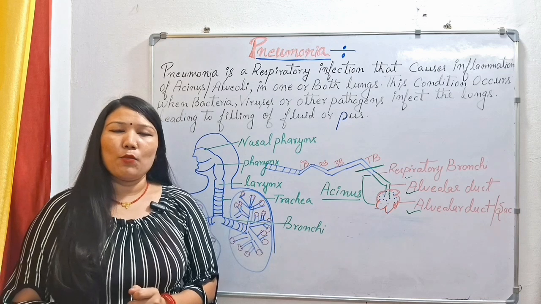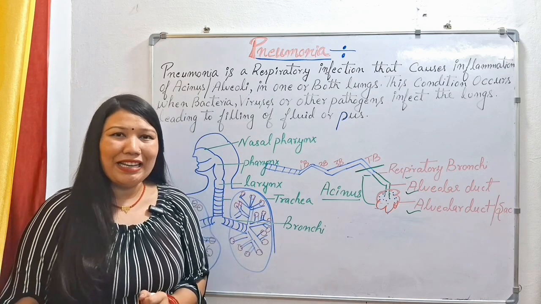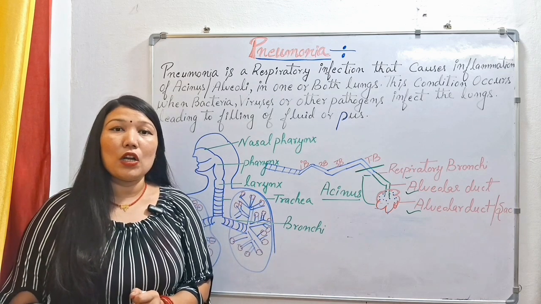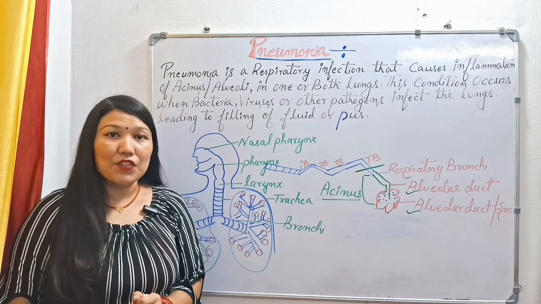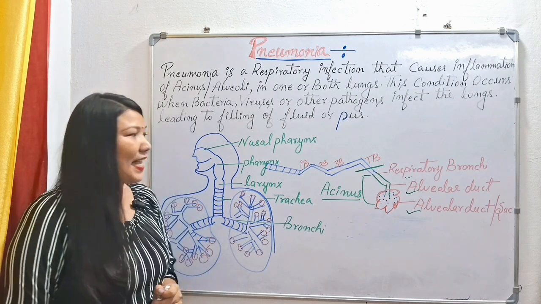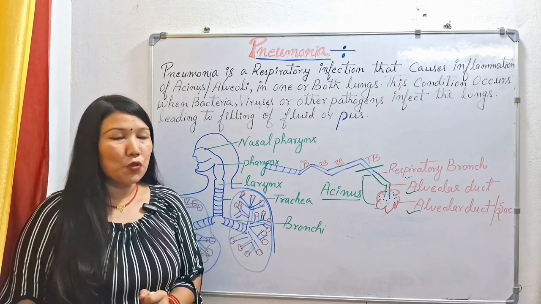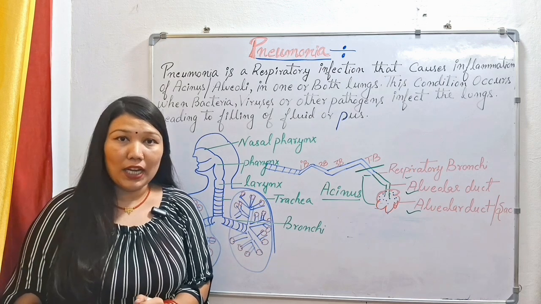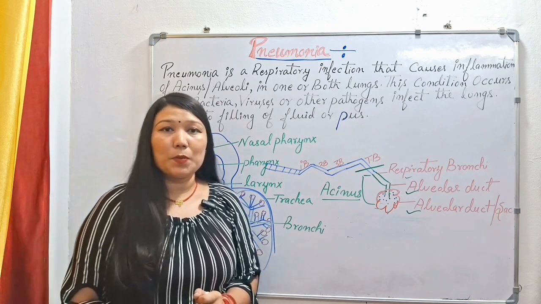So where is pneumonia actually happening in our lungs? Mainly it is a disease condition of our lower respiratory system. So before starting the definition of pneumonia, let's see the diagram of our respiratory system.